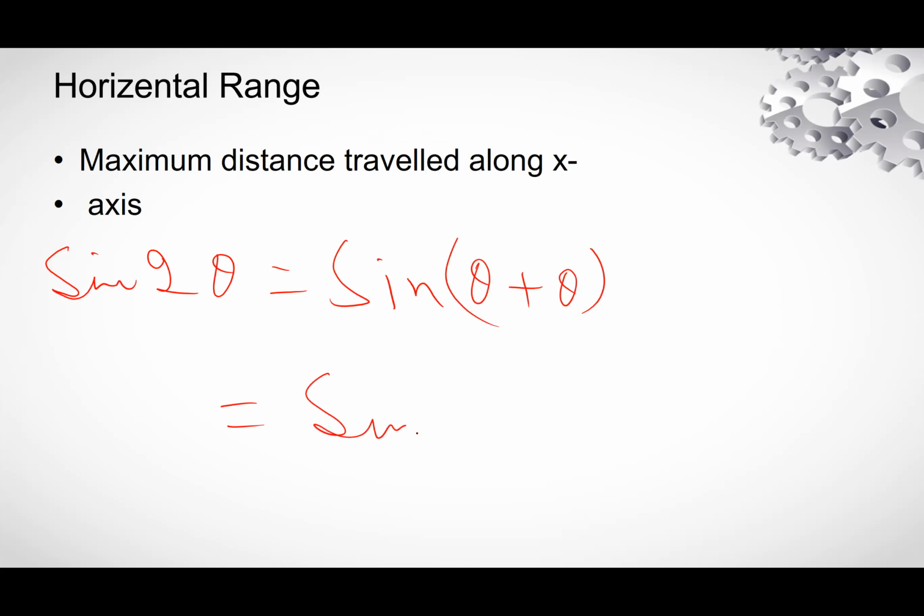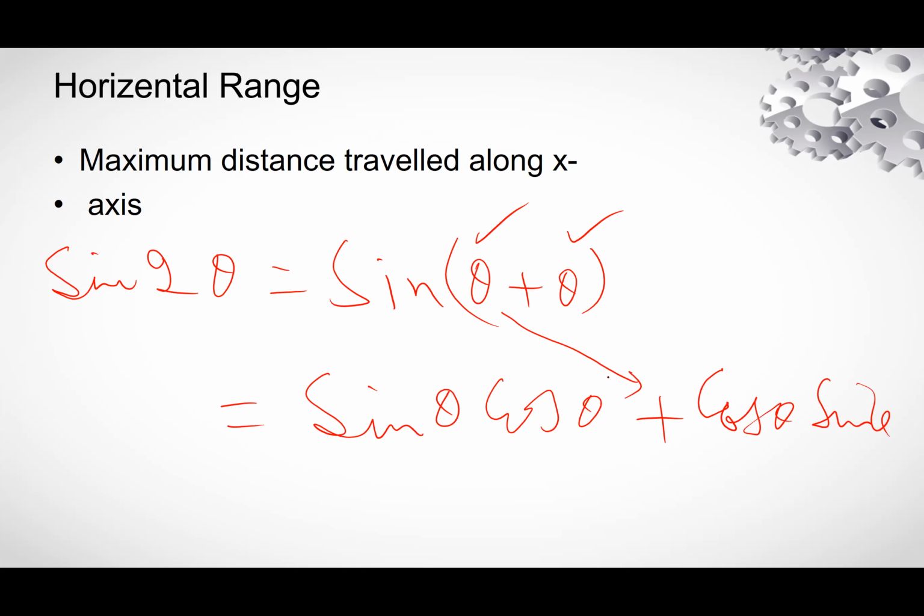You will write sine theta cos theta: take the sine of first, cos of second, plus cos theta sine theta: take the cos of first and sine of second.